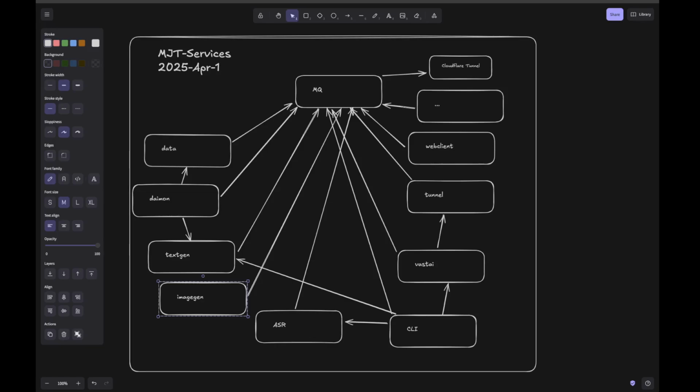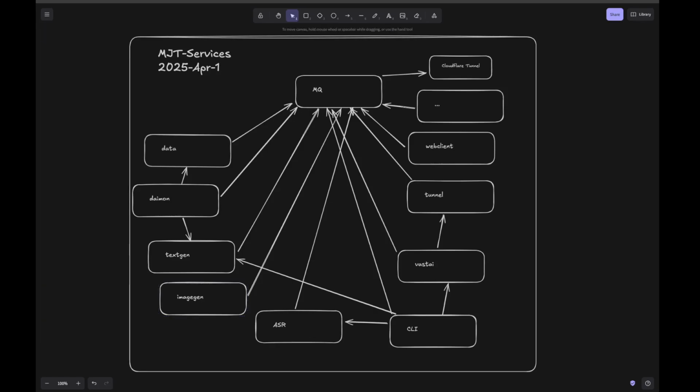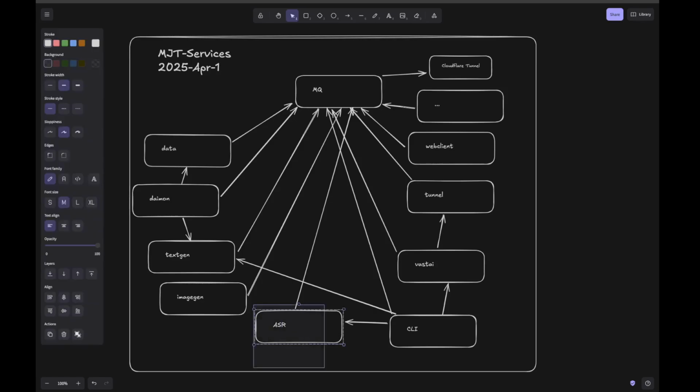Another API service, just like with text generation, I can route back and forth, so it's not a big deal. ASR, automated speech recognition, I believe is what that stands for. So that's just decoding from audio to text, right? And so that's needed mostly for this home automation thing that I was building.